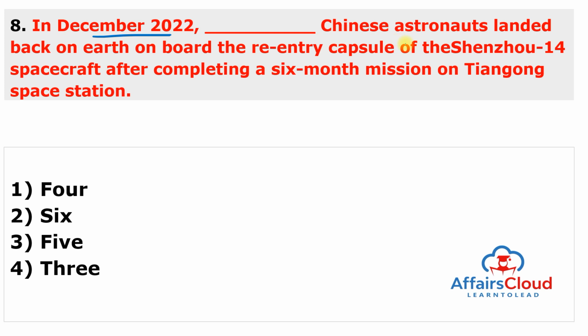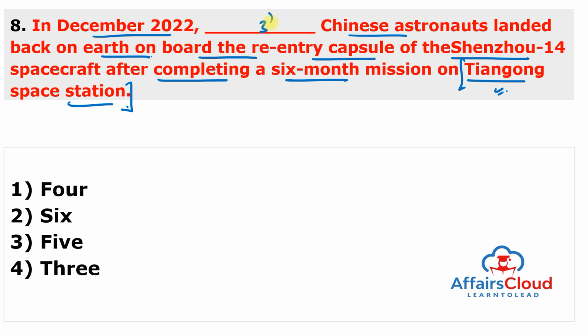In December 2022, Chinese astronauts landed back on Earth on board the re-entry capsule of the Shenzhou 14 spacecraft after completing a 6-month mission on the Tiangong space station. Again, we are talking about under construction space station of China named as Tiangong space station, and total astronauts were 3. Answer of this question is 4.